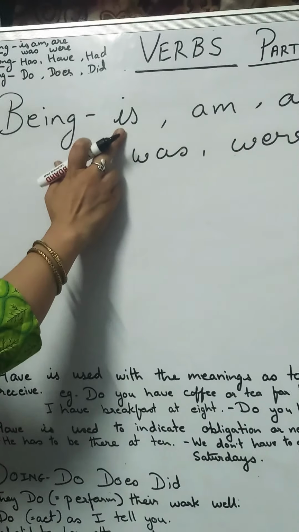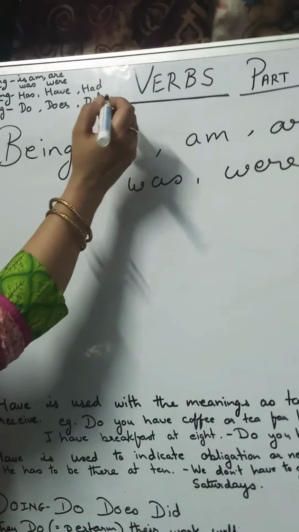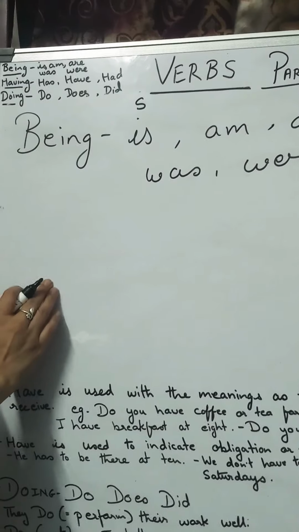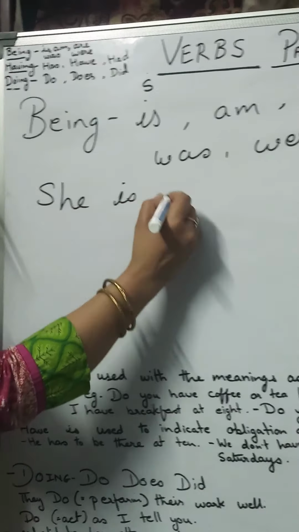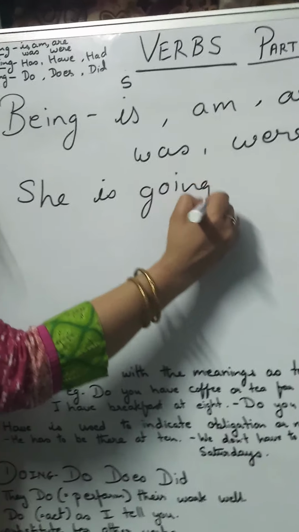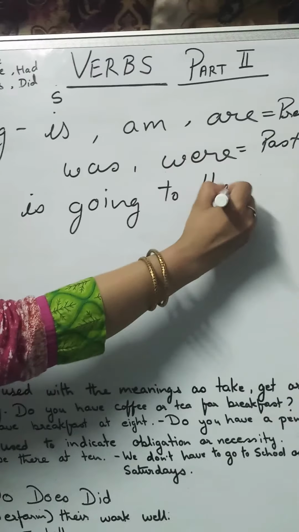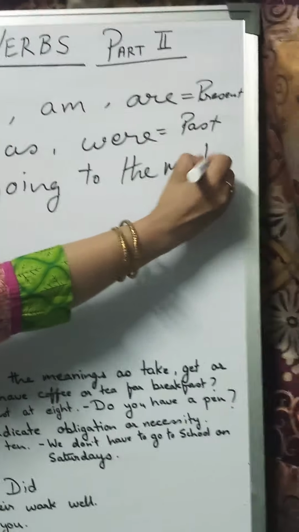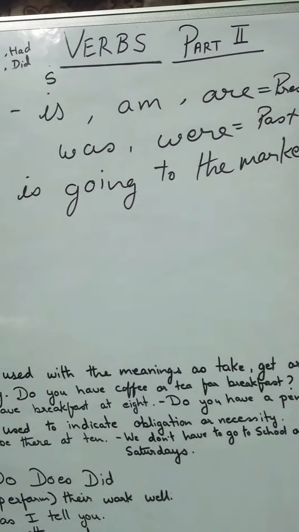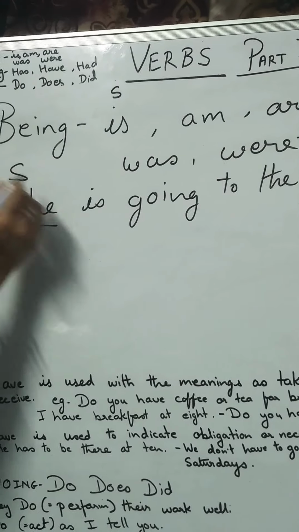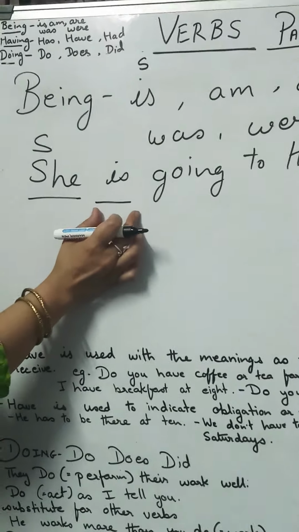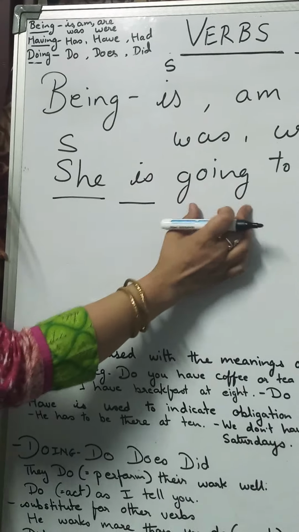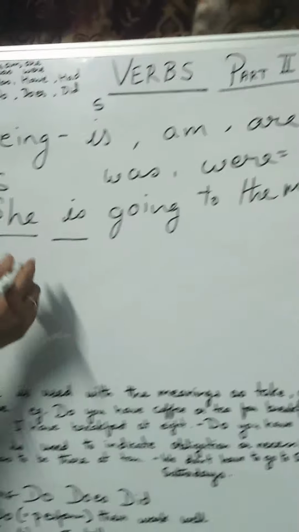Is, what is the verb agreement with that? Is used with the singular subject. For example, she is going to the market. Now, she singular is the auxiliary used out here for being and going. So what is the sequence?